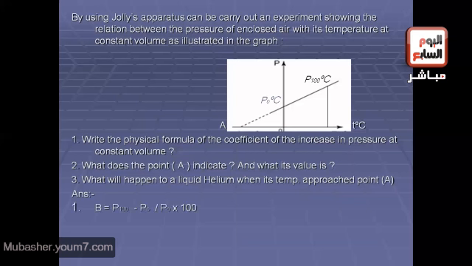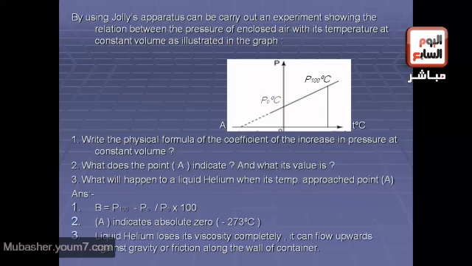Yes, we all know it. Beta equals P at 100 degrees minus P at 0 degrees, divided by P at 0 degrees times 100. Okay, number 2, point A indicates absolute zero, which equals negative 273 degrees Celsius or 0 Kelvin.